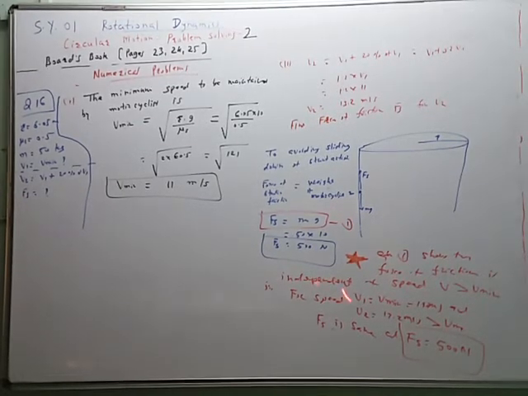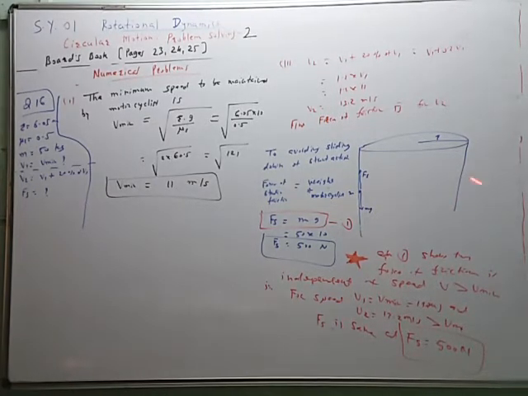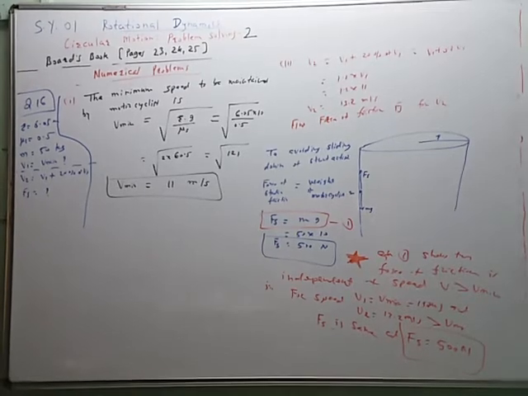So this last point is important. When the motorcyclist revolves in a horizontal circle on the inner surface of the well of death, the force of friction is balanced only by mg. Whatever the speed, that speed changes only the centripetal force mv square upon r. Normal reaction will change. Normal reaction depends upon speed, but force of friction is independent of speed. So this property is important. For V1, V2, the force of friction will remain the same.